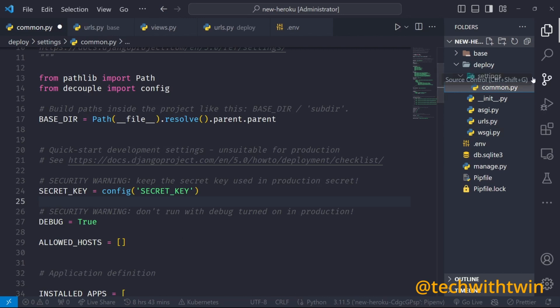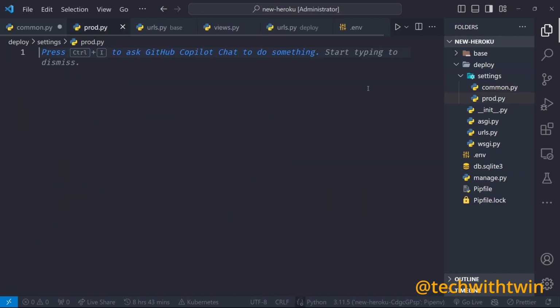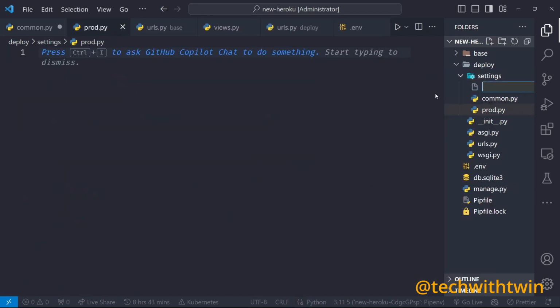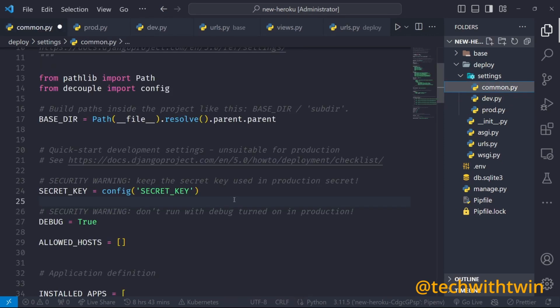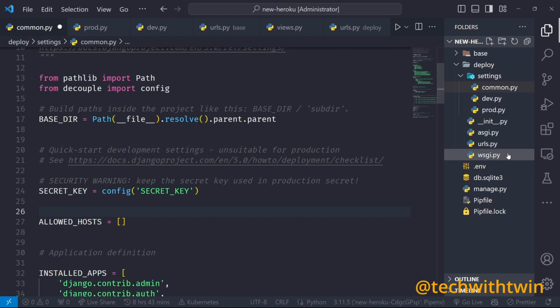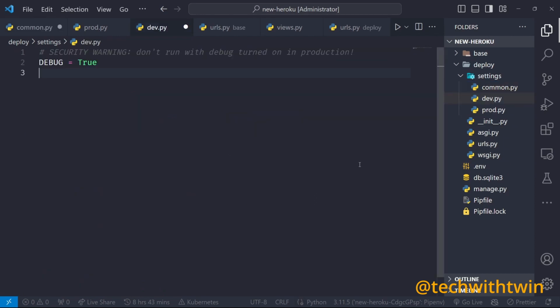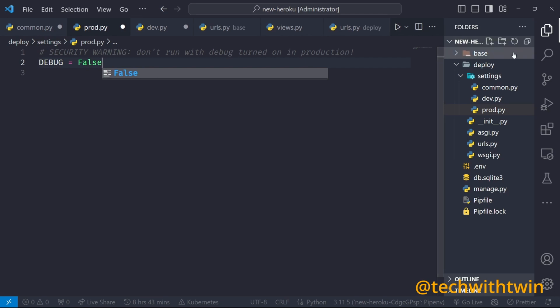We have another file for production, prod.py, and then the final one for development, dev.py. We'll start with the common. We come here and check what things are specific to the environment. We have the debug. The debug is specific to the environment, so we can add the debug to the prod file. The prod file needs to be false. You can see how we are doing this.